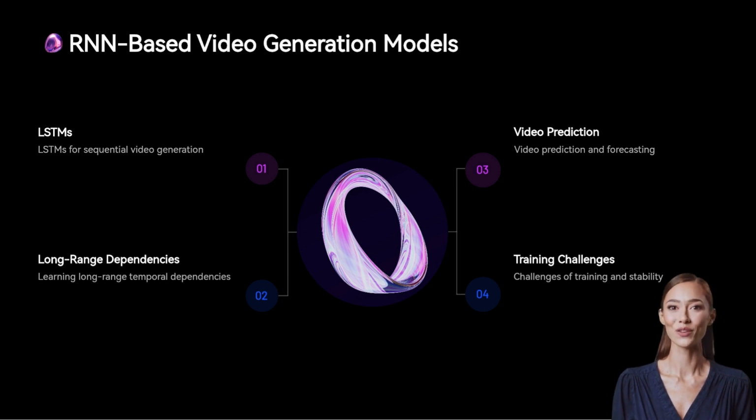However, training RNNs for video generation is notoriously difficult. One of the primary challenges is ensuring that the model remains stable across long sequences and does not produce erratic or unrealistic outputs as the sequence grows. To overcome these challenges, techniques such as gradient clipping, data augmentation, and careful initialization of weights are used to stabilize training.